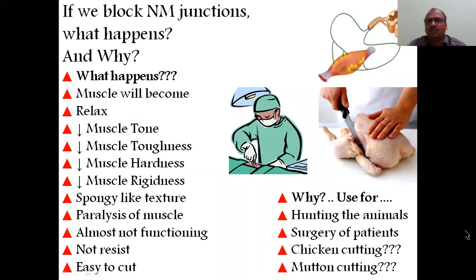Why do we have to block? If we block the neuromuscular junction, NMJ, what happens?